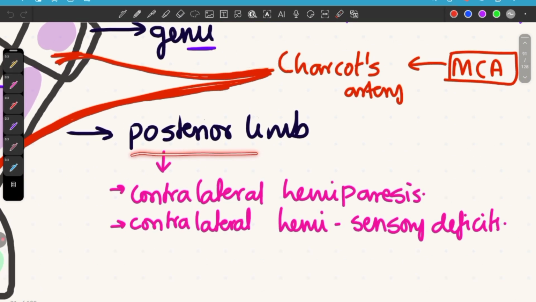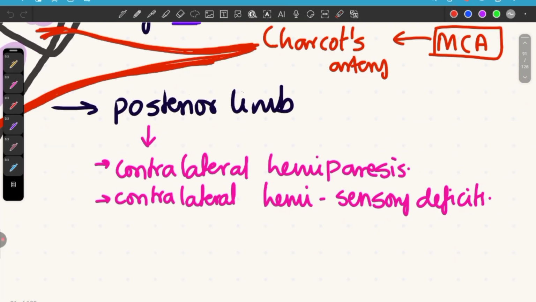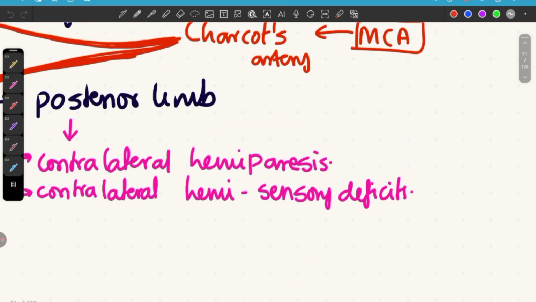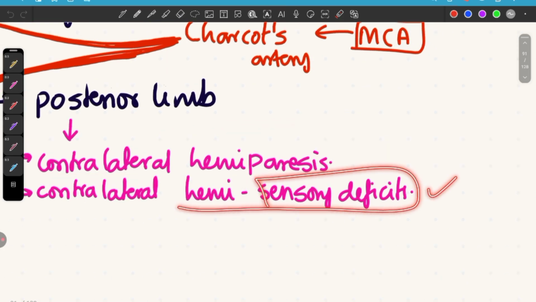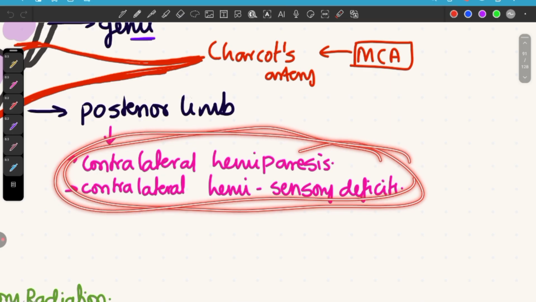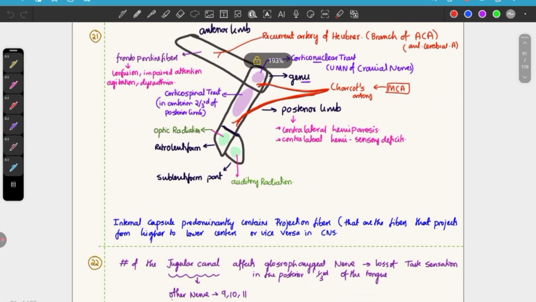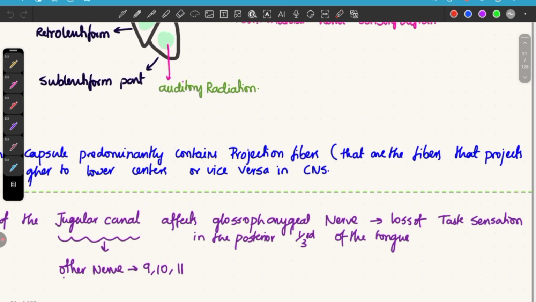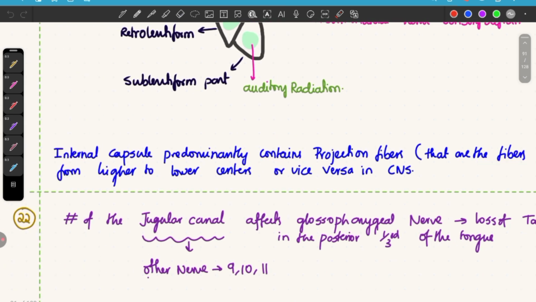If there is a lesion in the posterior limb, you can get contralateral hemiparesis and contralateral hemisensory deficit. This is the most common presentation of a stroke patient. The internal capsule predominantly contains projection fibers, that are fibers that project from higher to lower centers and vice versa.